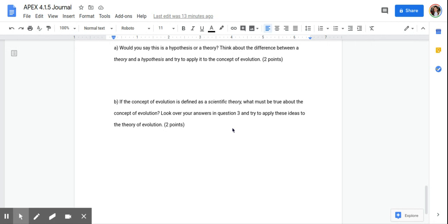There are many pieces of evidence that support evolution, such as the fossil record, similar structures between organisms, DNA, things like that, that many, many scientists see over and over again. So that's how we know that it's more of a theory and not just a scientific guess or an educated guess.